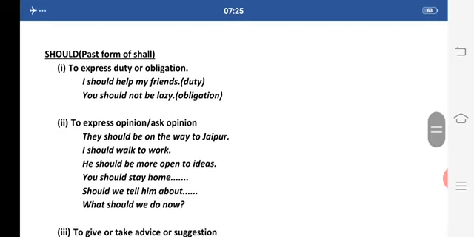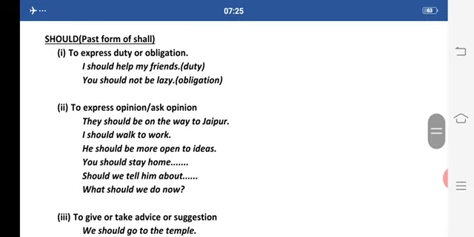Now next is use of should. Should is the past form of shall, to express duty or obligation. I should help my friends. Now this is a kind of duty.